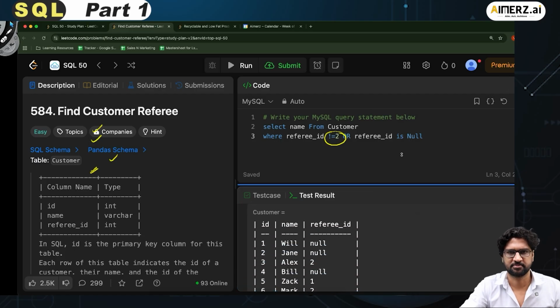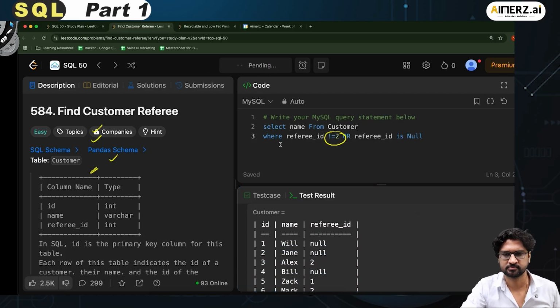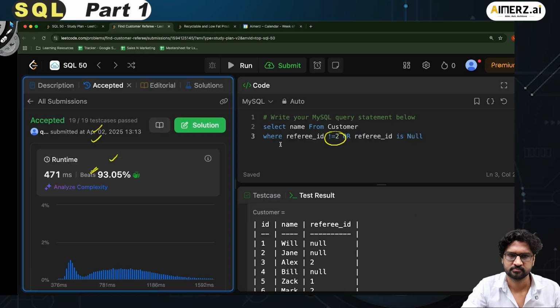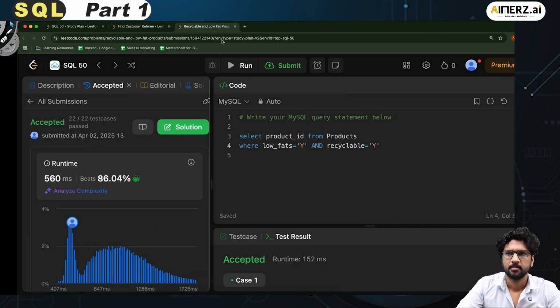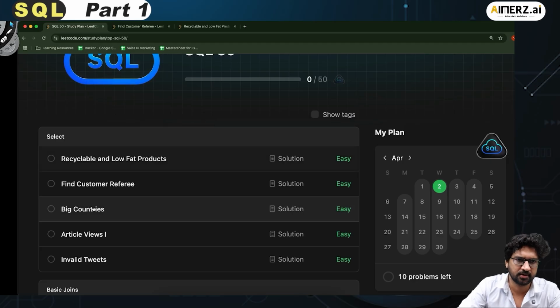And I see that now it is accepted. Let's try to go and submit this. And it got accepted. Perfect, very nice. Perfect, let's move to the next question.